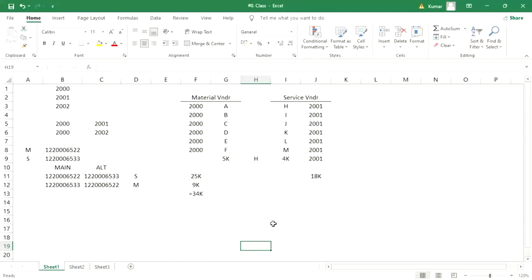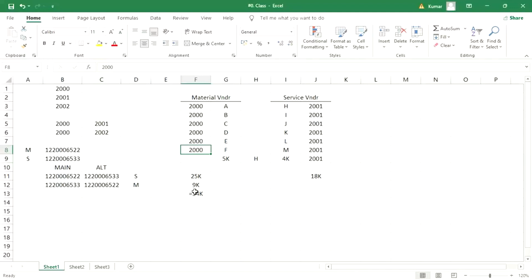Now here the problem is, when I receive the service invoices, the service invoices also going to hit material reconciliation account itself. So if the management is going to have a look at the report on the overall payable for services, then certain service invoices which were supposed to be updated in service reconciliation account are updated in material reconciliation account. Why? Because from that vendor we are buying services and material both.